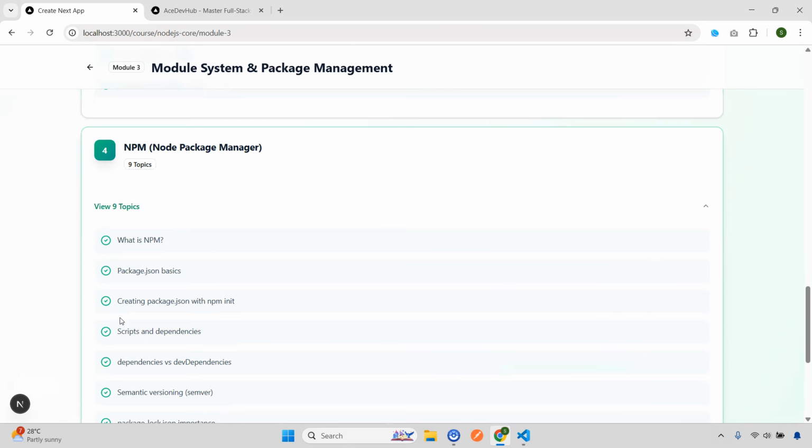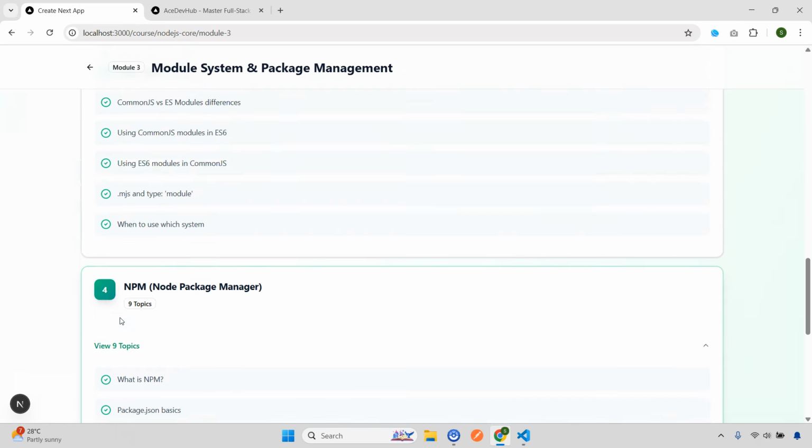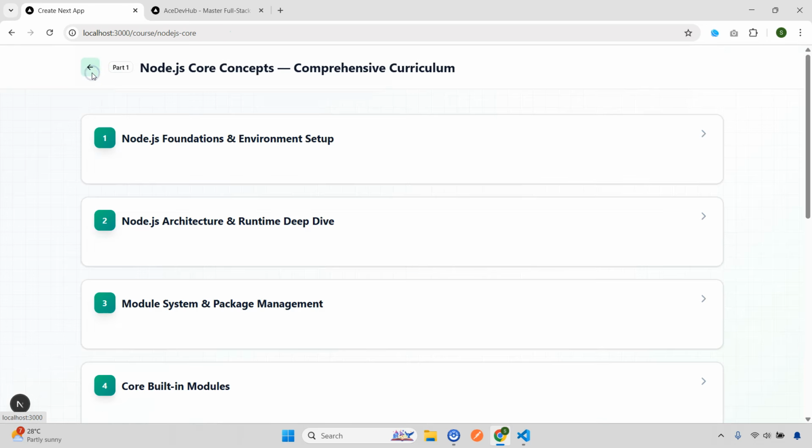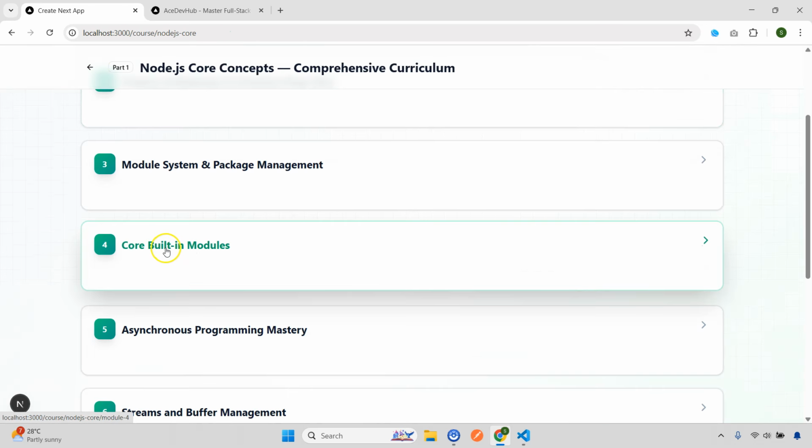We are going to use npm only. The only reason is that npm is mostly used and has a lot of support, so we should always focus on the most used technologies, right? Because at the end you need to get a job, and in the job you'll see that companies will mostly be using the most used libraries that are available. And the only reason is the developer community it has, right? So we are going to cover npm, the Node package manager, which is absolutely mandatory to learn. Moving to the next one, next we have the core built-in modules.